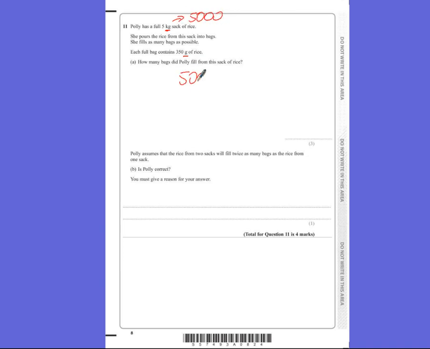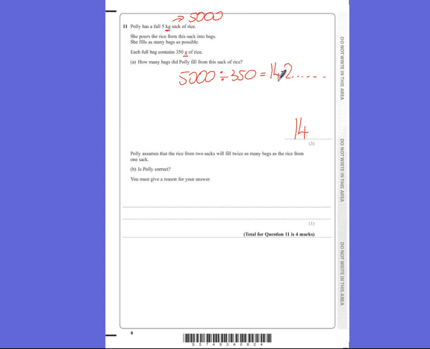So we need to do 5,000 divided by 350, which gives us 14.2 and so on. The 0.2 just means there's going to be some left over, but we can only actually fill 14 bags. So the answer would be 14. No matter what this is, unless it ticks over into 15, you can only fill 14 bags. Polly assumes that the rice from 2 sacks will fill twice as many bags. Is she correct? Well, we need to work this out individually because we can't just assume that that's correct.